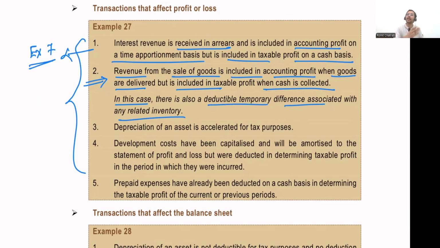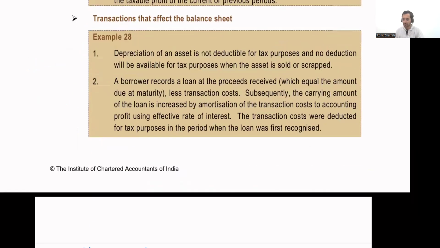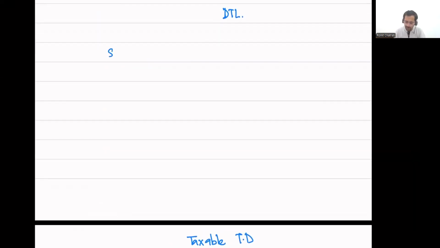If I'm deferring my taxation to whenever the cash is collected, then I'm also going to receive a deduction with respect to inventory or cost of goods sold in future itself. I won't be able to take the deduction of cost of goods sold in the current year while revenue is taxed in the next year. That cannot happen. There can't be a situation where I'm taking a deduction of cost of goods sold in the current year and revenue is being taxed in the next year. So hypothetically, let us say I have inventory which is worth 80,000.